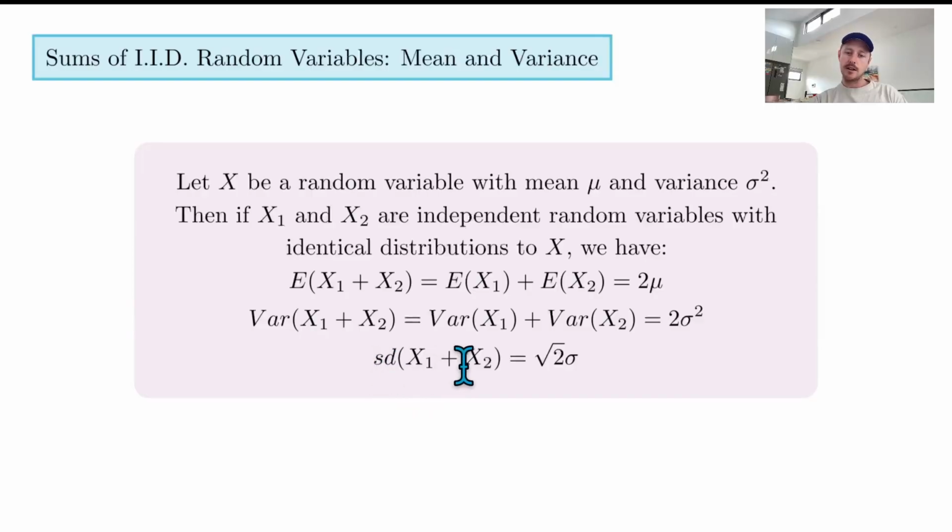The standard deviation is the square root of the variance. So the square root of 2 times sigma squared is the square root of 2 times sigma, if you just apply a square root to this. And so that's how you calculate the standard deviation for random variables with identical distributions. I said that wrong. Independent random variables with identical distributions. Anyway, hopefully that made sense.